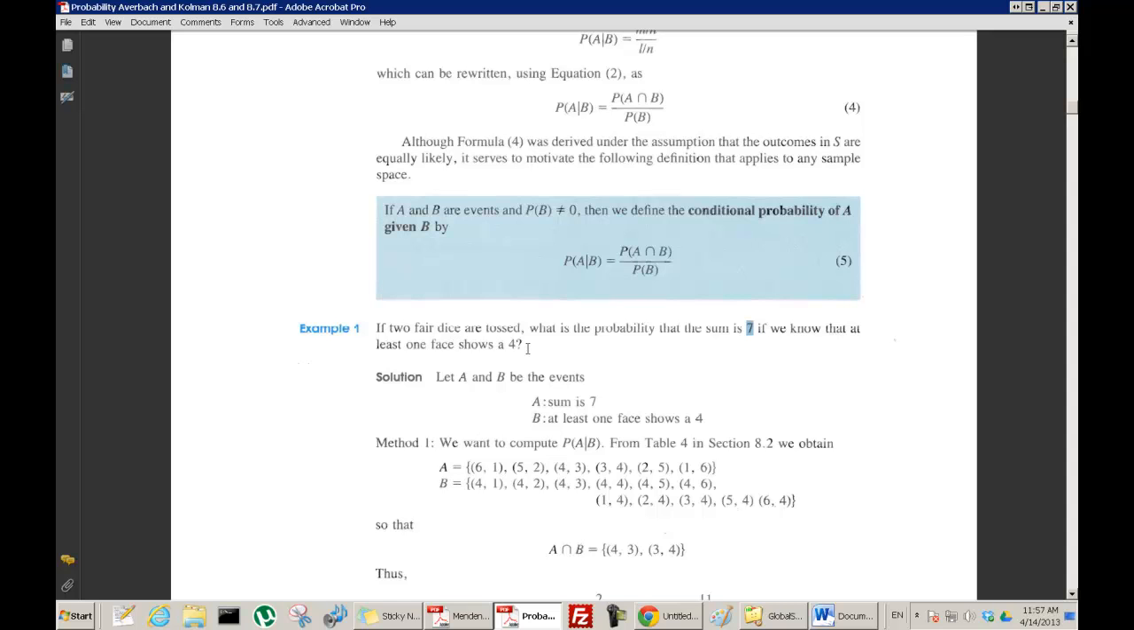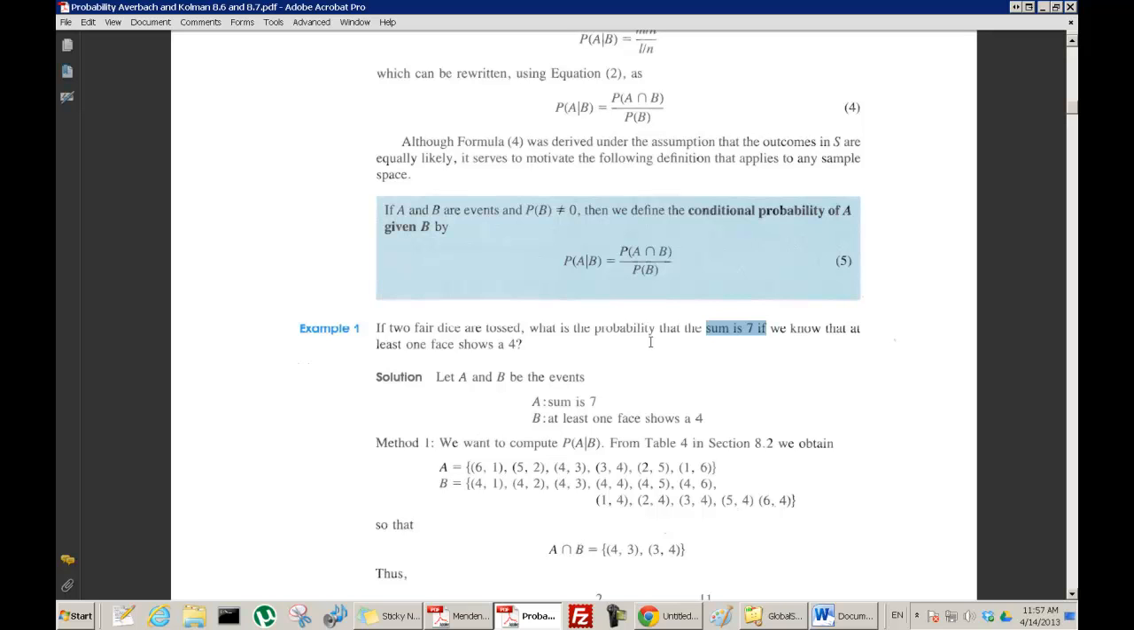Now if I had thought about this problem before I studied conditional probability, I would have thought about it like this. I would have said, okay, one of them is a 4, so the other one, in order for the sum to be 7, has to be a 3. So what's the probability of getting a 3? They're all equally likely, 1, 2, 3, 4, 5, 6, so the probability of 3 is 1/6. So the answer must be 1/6, but that's not right.